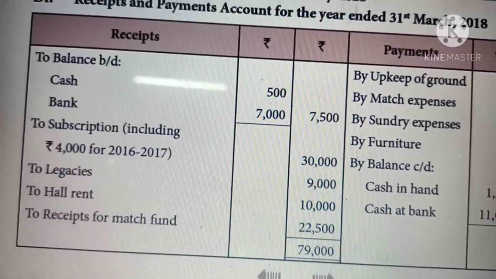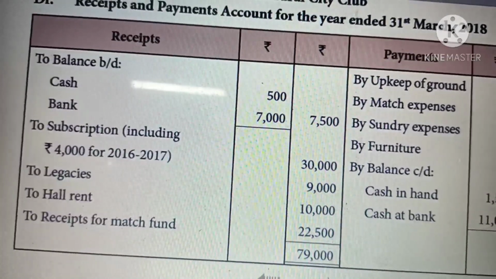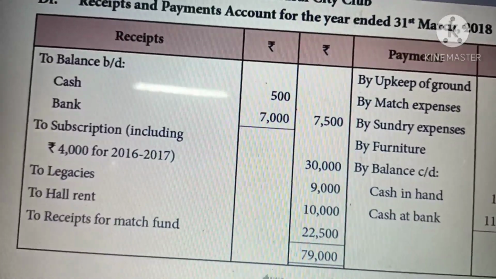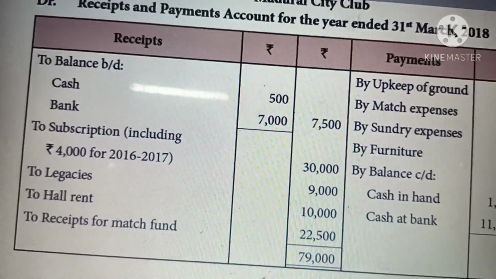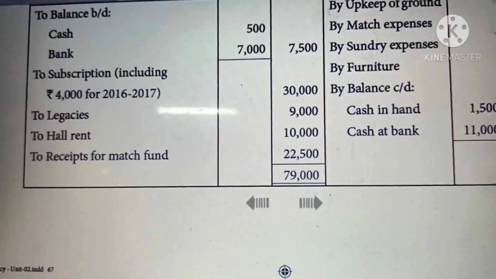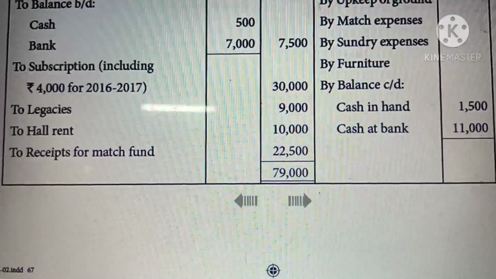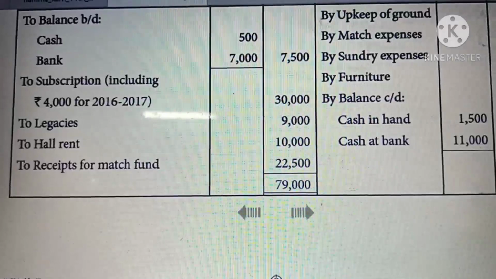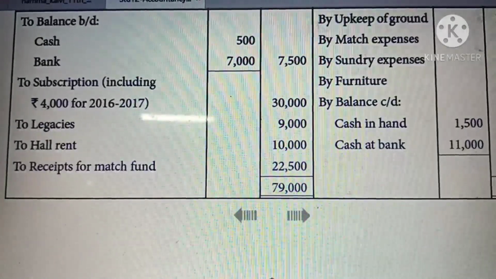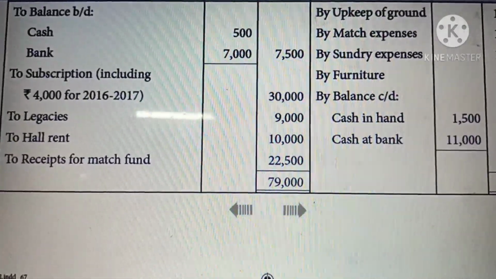Then legacy and hall rent we have to show on the income side. Here two things we are going to enter: one is subscription, another is hall rent.